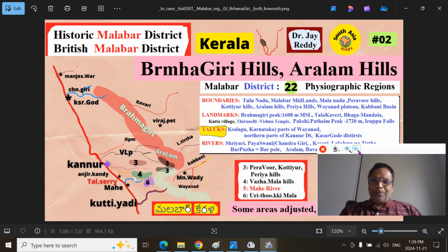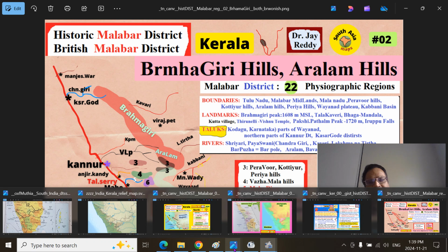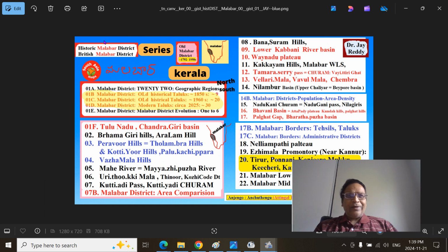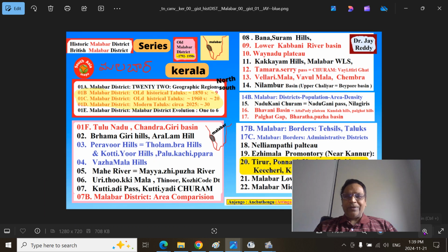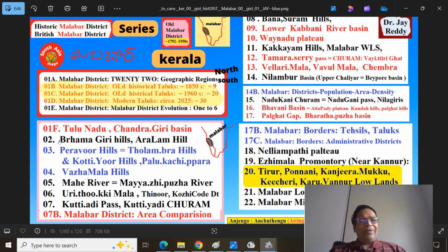This presentation will be very unique. I will go over the details first, and I will show you two or three maps where you can understand this region better and articulate it. Mitranam, this is our Malabar district series, historic British Malabar district series. We are now in part 2, that is the Brahmagiri Hills, Aralam Hills.